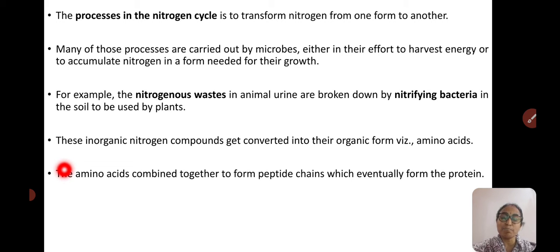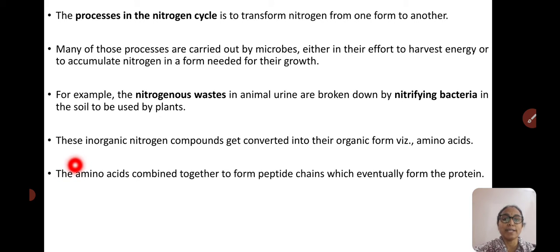So there are three important steps: nitrification, nitrogen fixation and assimilation of nitrogen, and also denitrification, that is the conversion of organic nitrogen back into molecular nitrogen released to the atmosphere. All three processes are involved in the nitrogen cycle, which is an important biogeochemical cycle.